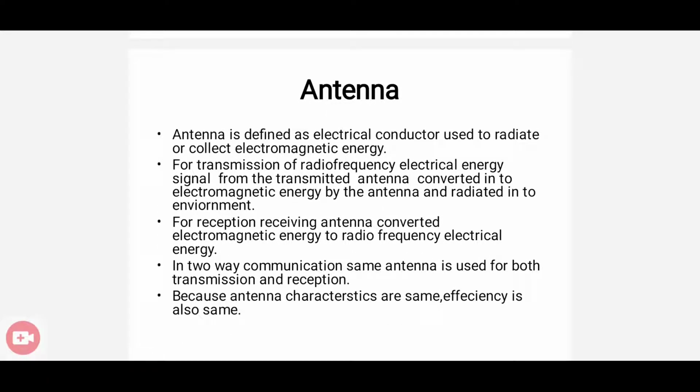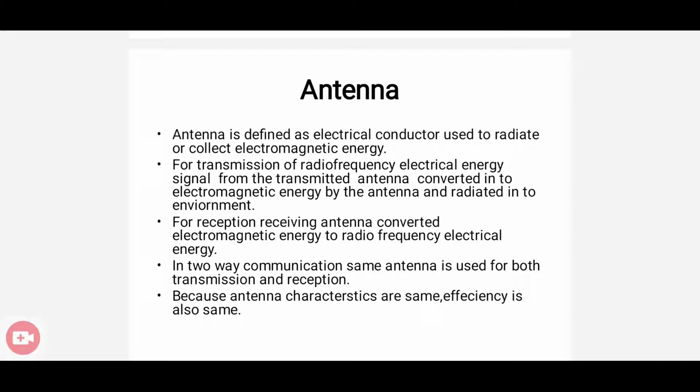So next we have an antenna. What do we mean by antenna? Actually it is an electrical conductor that's used for radiating or collecting electromagnetic energy. So we have the transmission antenna as well as the reception antenna. When we are using a transmission antenna, there is a conversion of electrical energy into electromagnetic energy.